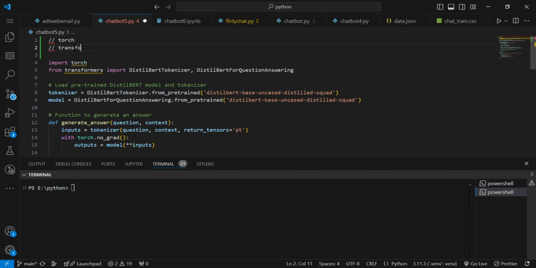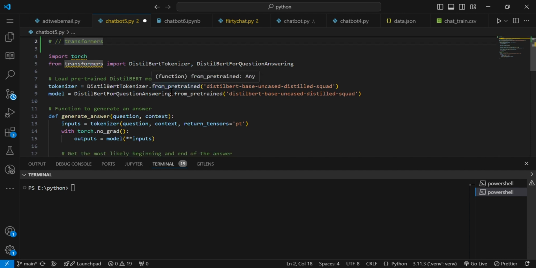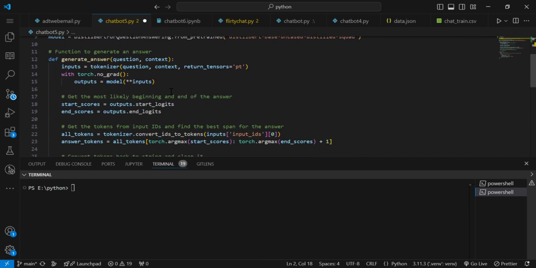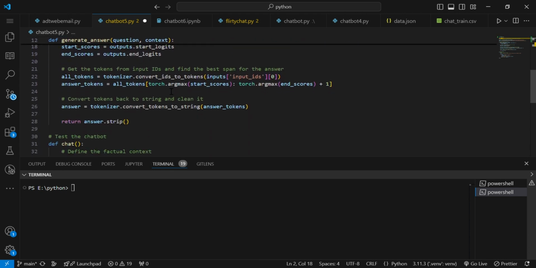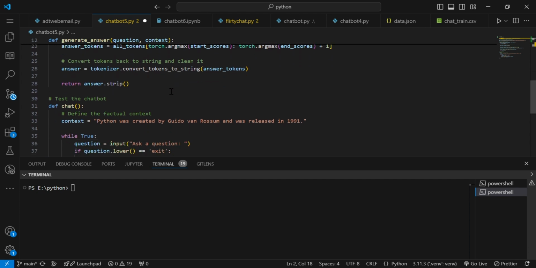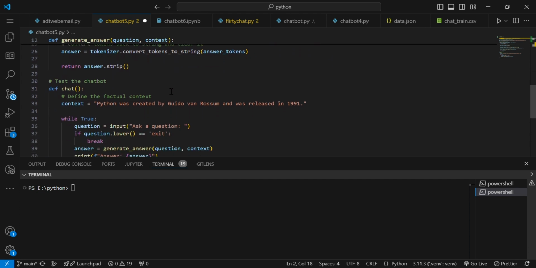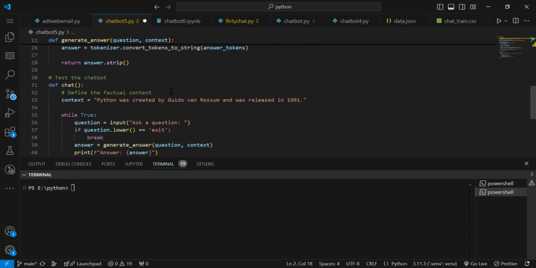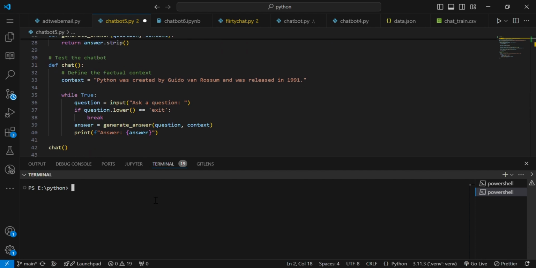Basically, distilled BERT is a filter model of BERT. Right, it's faster than BERT. It has fewer parameters than the original BERT model, but it's faster when we use small data sizes or small queries in that.